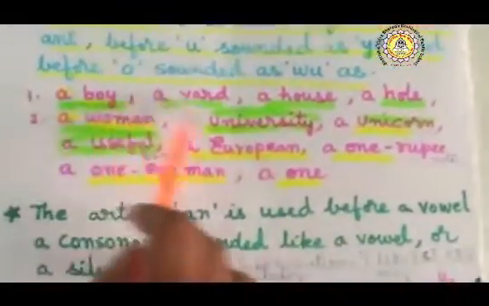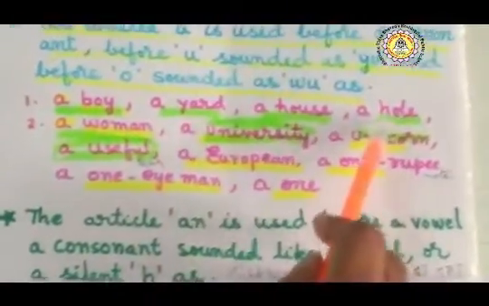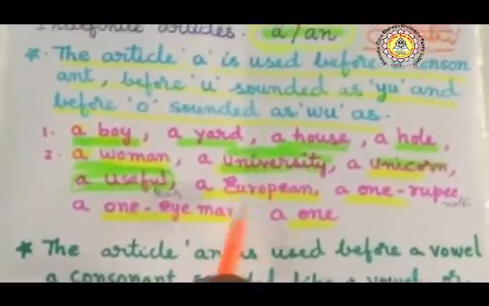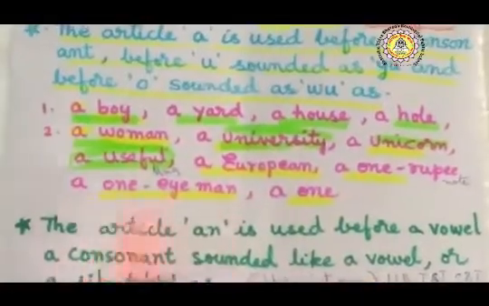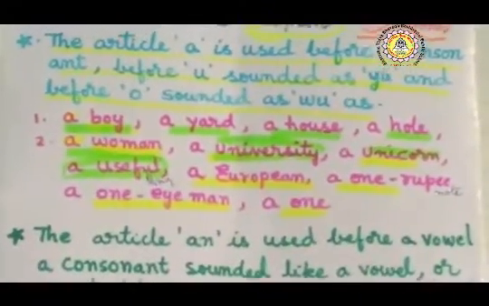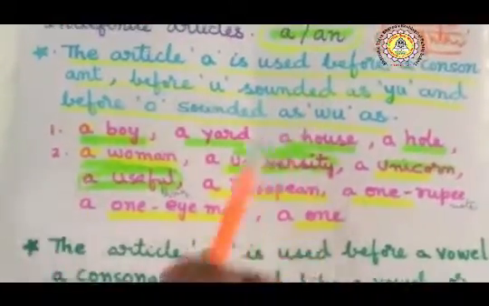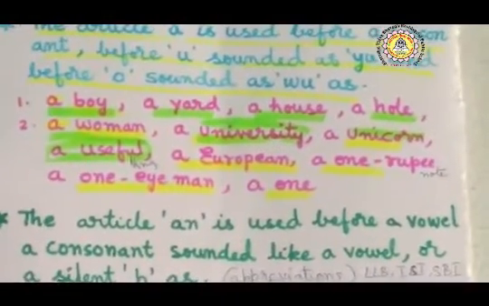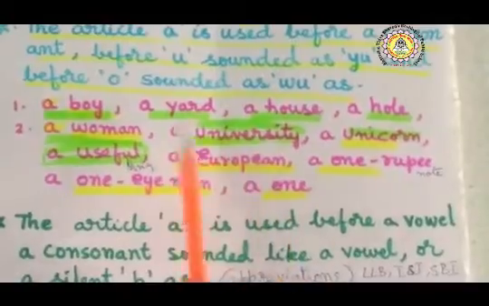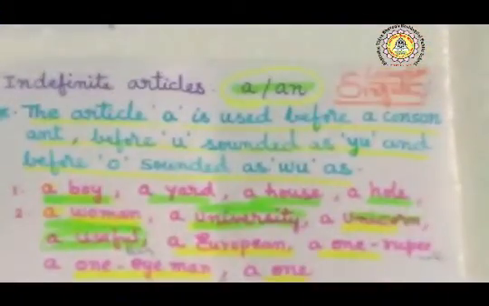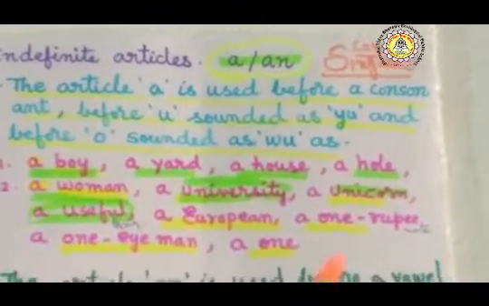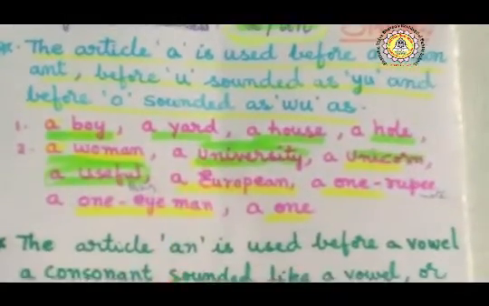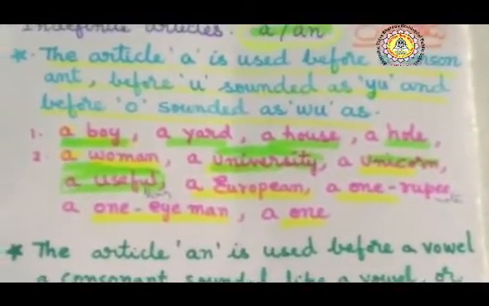But up to here, these are consonants: B, Y, H, W. A book, a cat, this one. But here E is there, O is there, U is there. These are vowels. Before vowels we use an, but here the rule is that though they begin with vowels, the sound is a consonant sound. So here the U sound, Y-O-U, the Y sound. So it is very important. A unicorn, a university, though they begin with vowels, the sound is consonant.